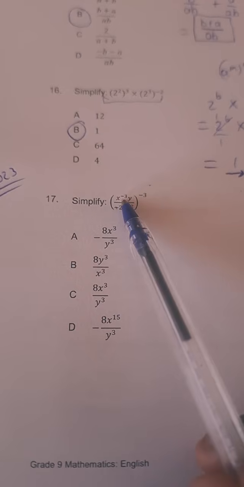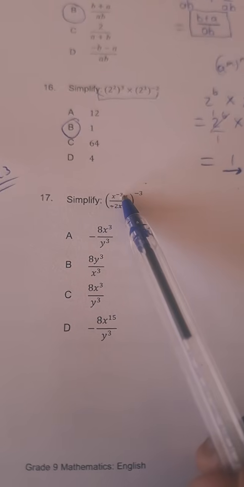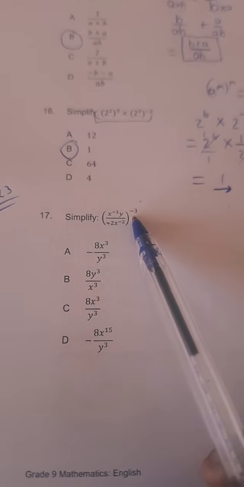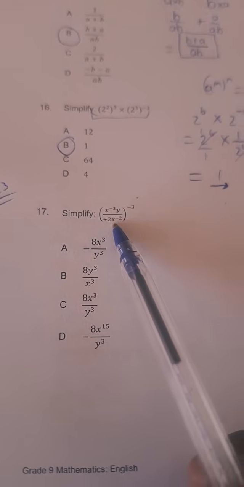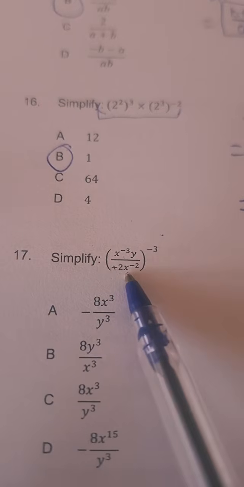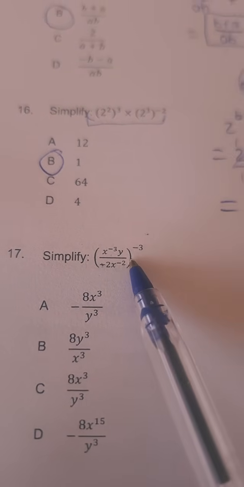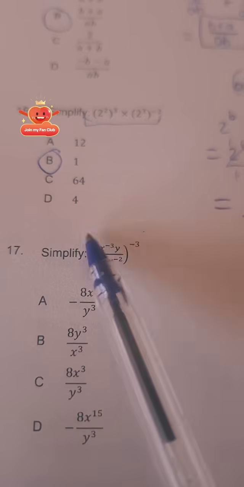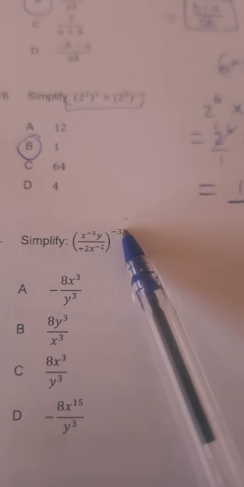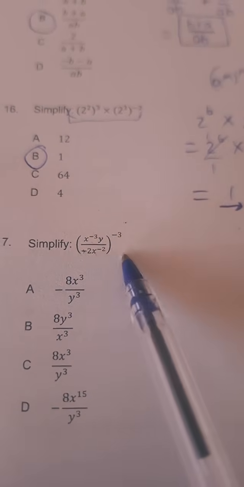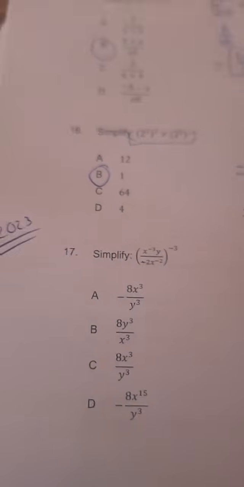Let's look at this one. X to the power -2, y over 2, -2 x to the power -2, all to the power -3. How do we answer this question?